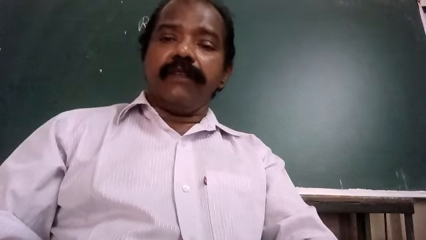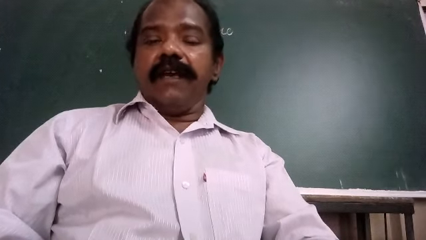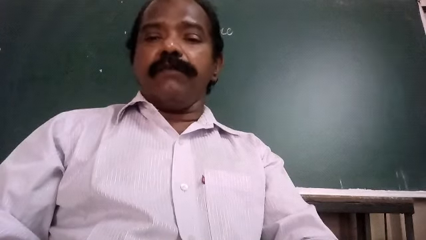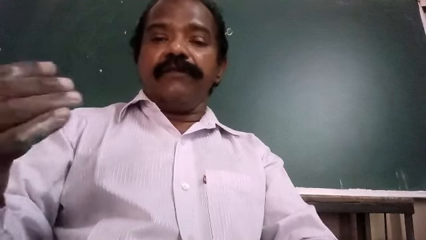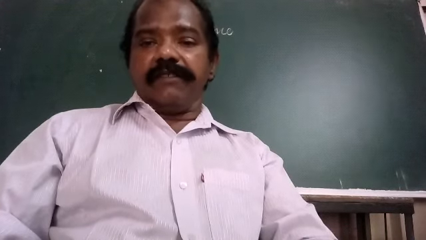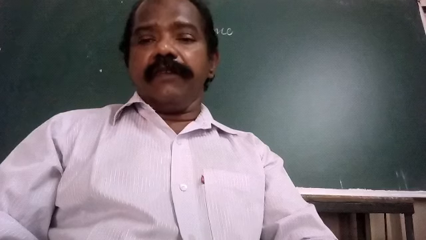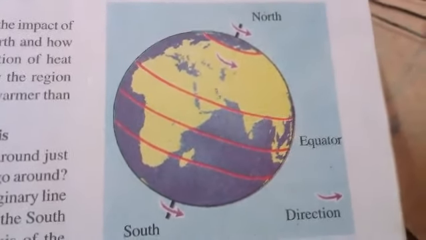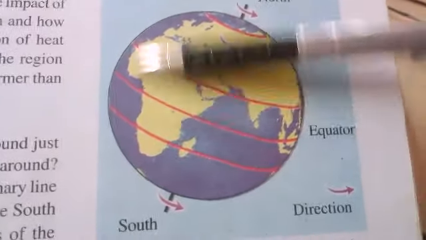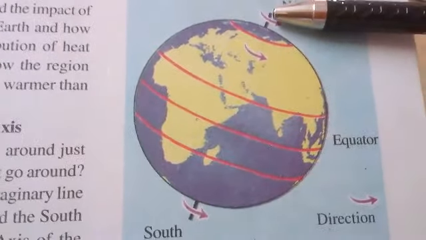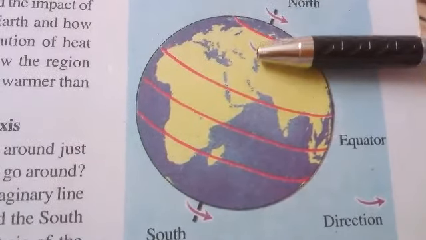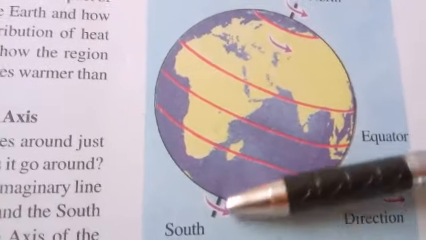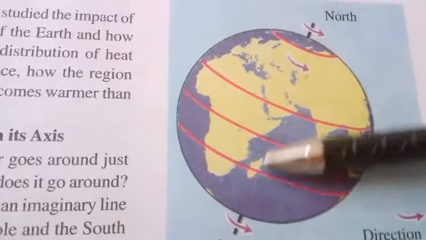What is an axis? An axis is an imaginary line. Actual such things are not there. It's an imaginary line which passes from the North Pole to the South Pole through the center of the earth. Look at the picture given in your textbook. Look at the picture of the earth, the globe, and see a line passing through the middle from one side to the other through the center of the earth. This is supposed to be the axis.